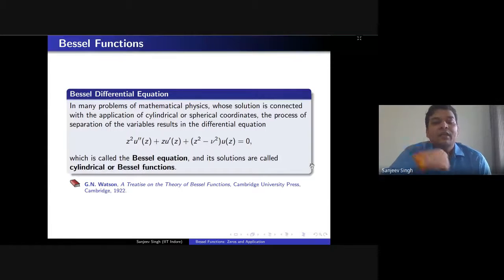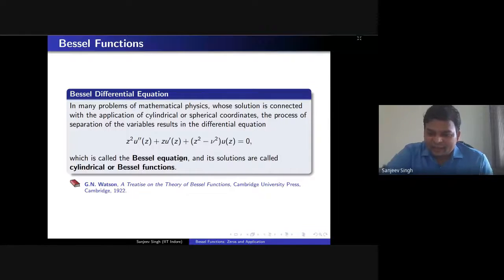And in the theory of special functions, this function appears as a solution of this differential equation. When you study your graduation, or in some places in postgraduation, this equation comes in the differential equation course. There you come across this equation, and you call it Bessel's equation. You solve this equation using the power series method. You find the solution for this differential equation in terms of a power series, and that solution you call the Bessel function.